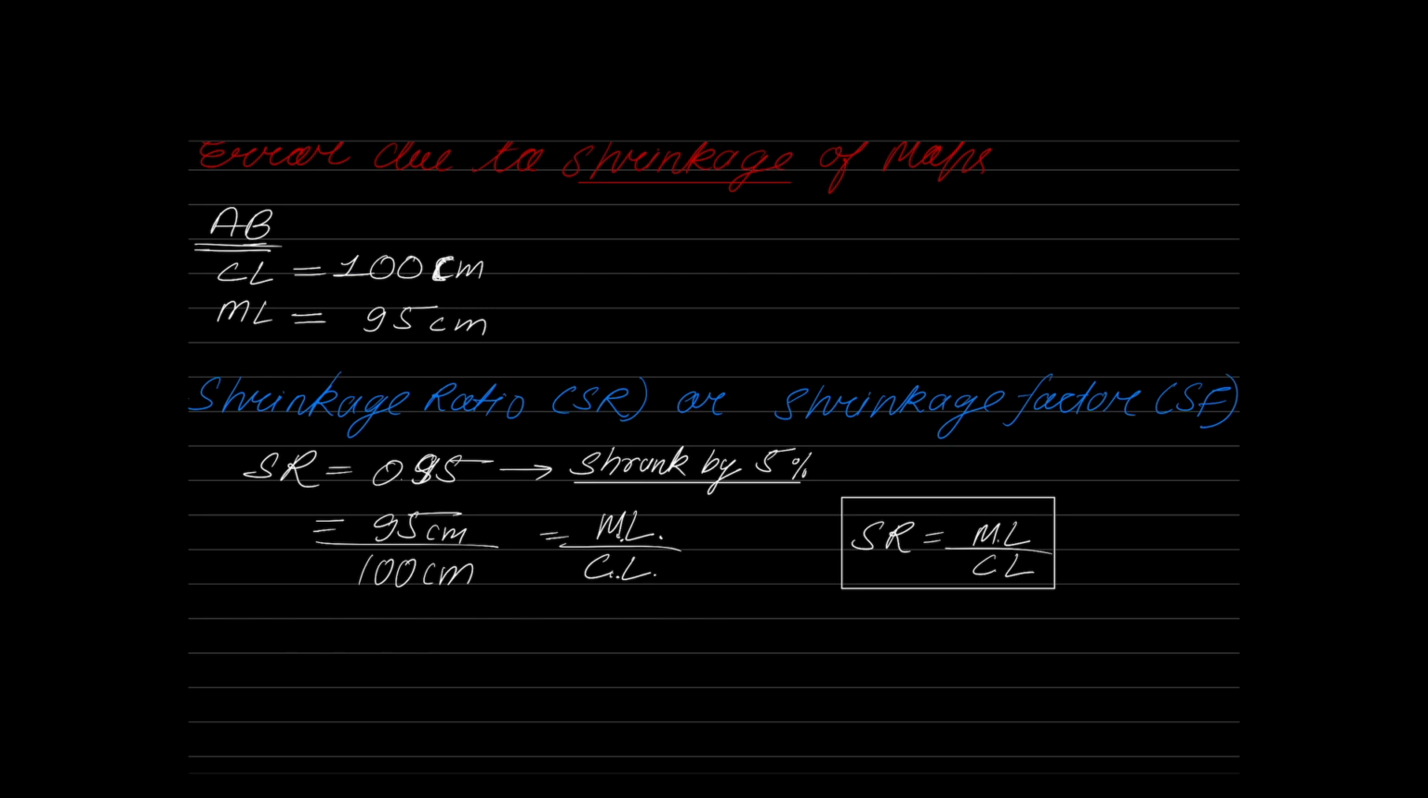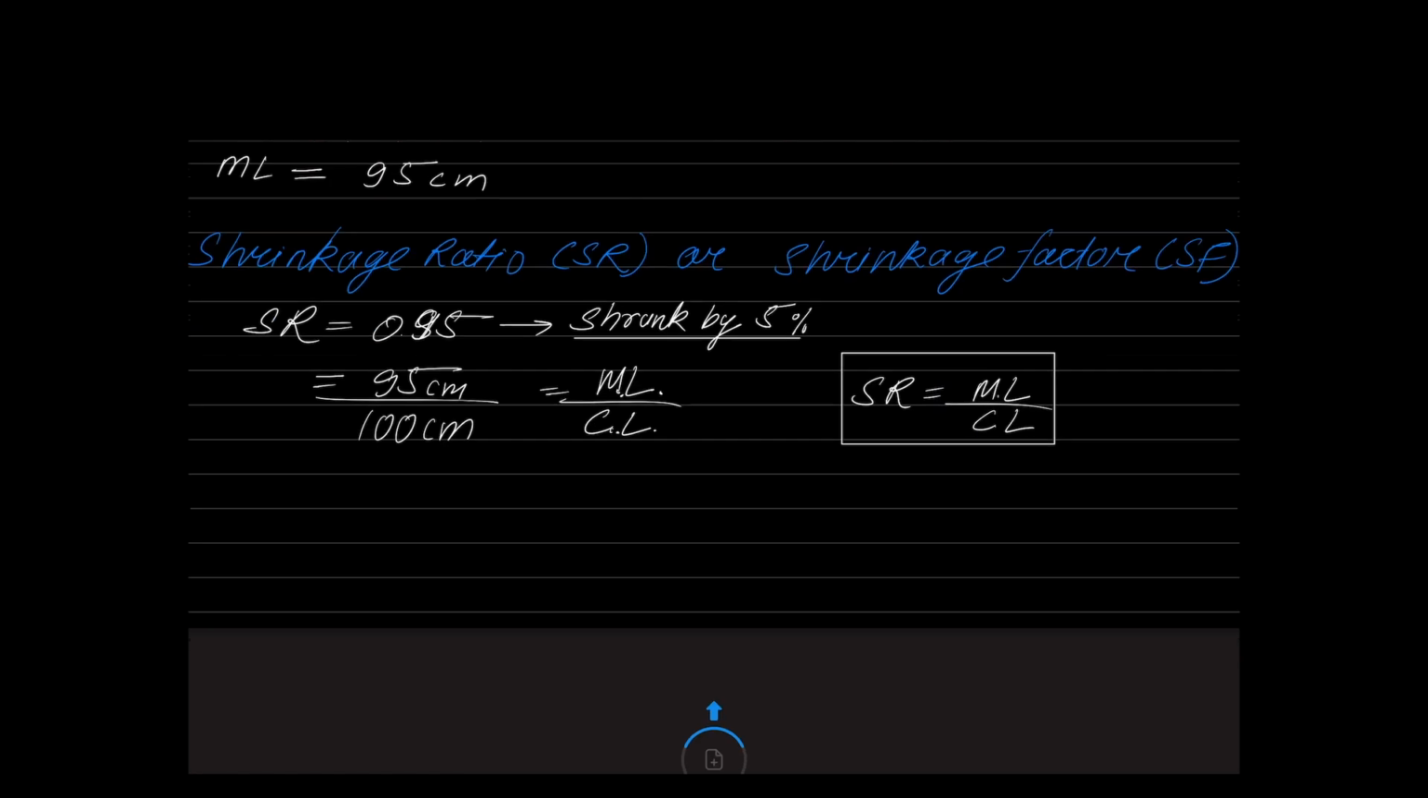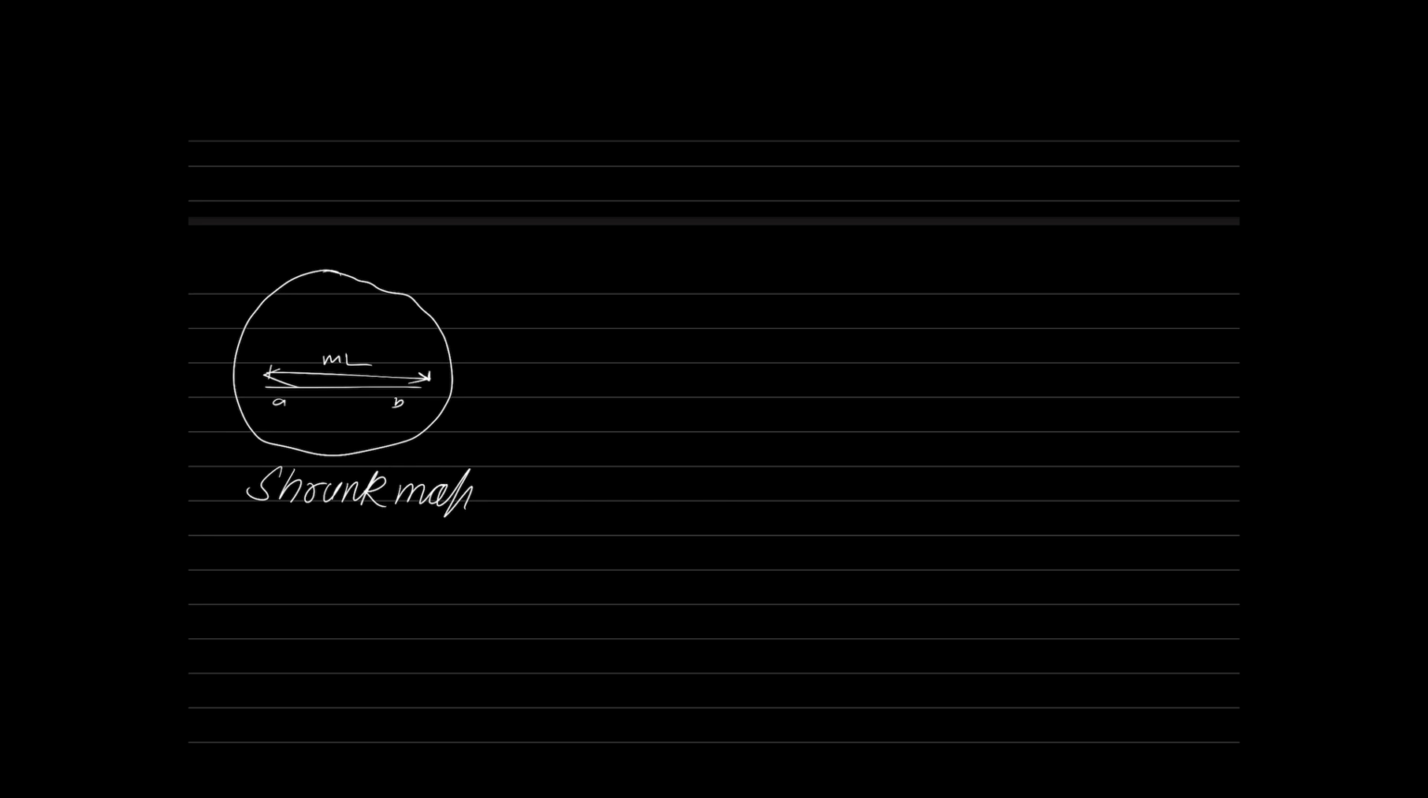Now, please tell me something. If I give you a shrunk map, this is a map that is shrunk. In the shrunk map, if you measure a line AB, what will you get? Will you get the correct length or the measured length? You will get measured length only, no doubt. Map is already shrunk. So in this particular map, you are going to get the measured length of the line AB only.